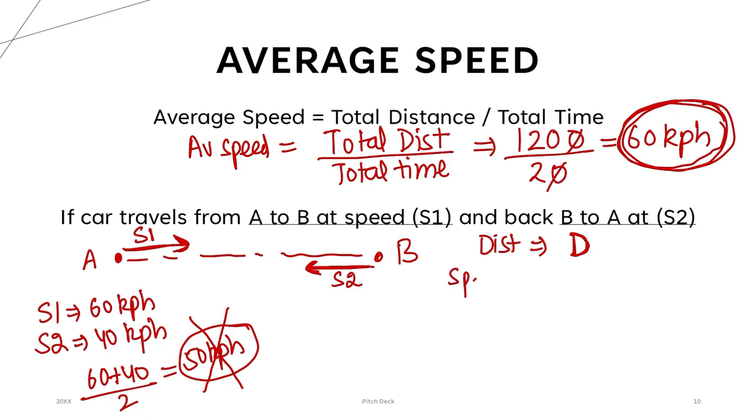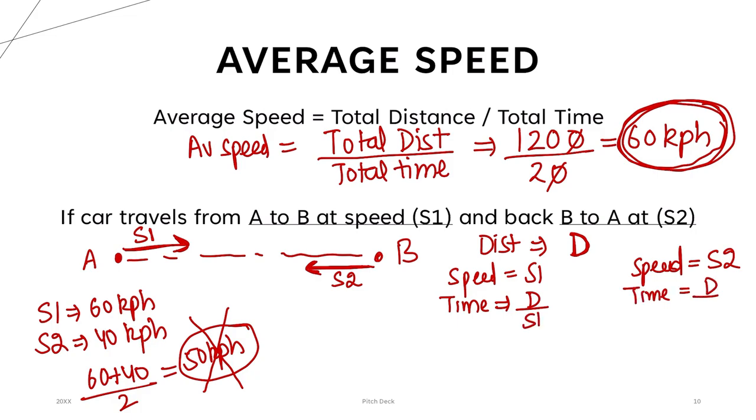Speed on A to B is S1. Speed going from B to A is S2, right? So time taken in the first journey is D by S1. Time taken in the second journey is D by S2. I hope this is clear. D by S1 and D by S2.